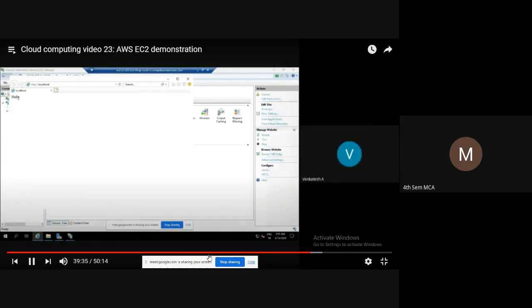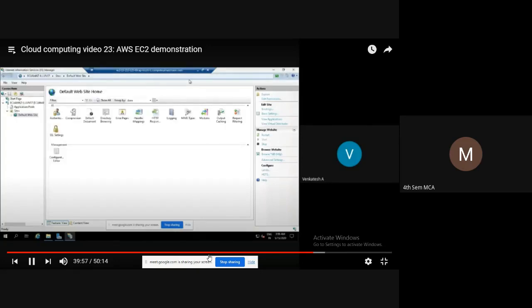See, now we are launching our own application. Similarly, our college website will also be hosted in AWS or some cloud platform. Now we have successfully hosted our web application. Now I'll close. This is how we can host applications in the cloud using a suitable web server. Similarly, for example, if you have some JSP based application, you can select JBoss or Apache Tomcat. Like this, you can install and host your application.